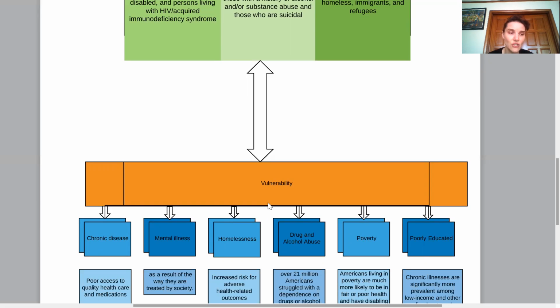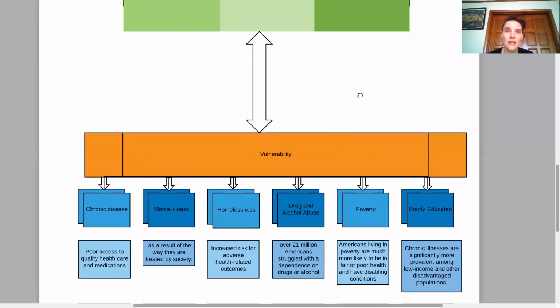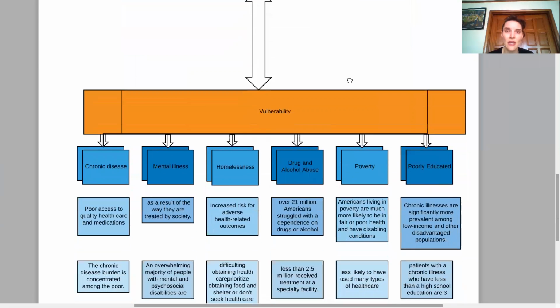Homelessness. There is an obvious connection between homelessness and poverty, but homelessness can also be a result of or contribute to mental illness, substance abuse, and chronic illness. Additionally, homeless people might have a hard time getting health care and services.